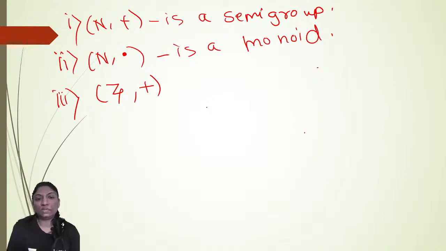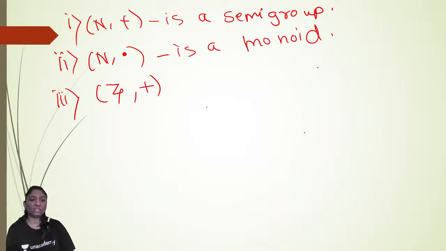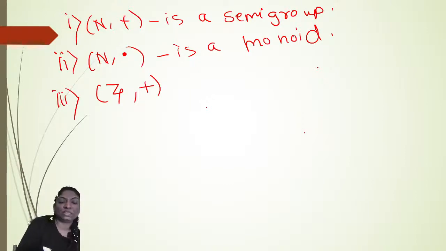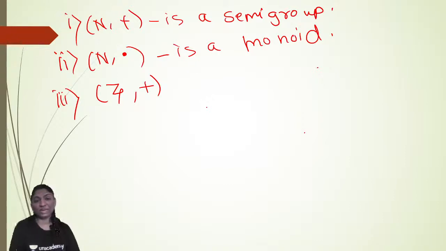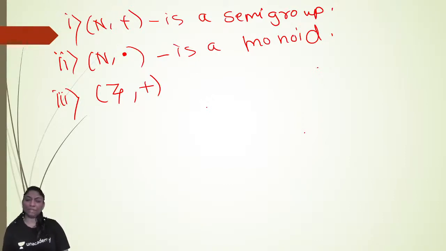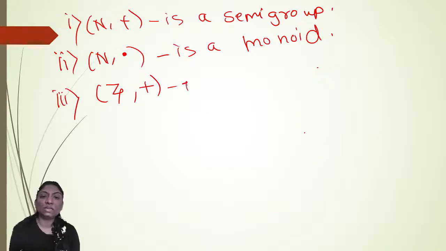So associativity also holds in the set of integers with respect to addition. Which element acts as an identity element in the set of integers? Yes, 0 belongs to Z and acts as the identity element. Now, which element acts as an additive inverse? Minus a in the set of integers, right? So Z plus, Z with respect to addition, forms a group, and it is also an abelian group. a plus b is the same as b plus a. So Z plus is an abelian group, right?